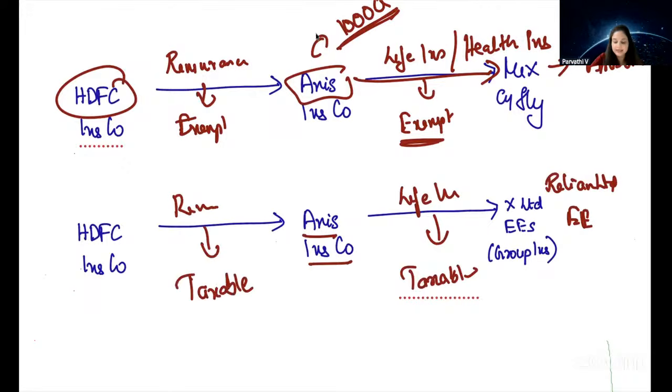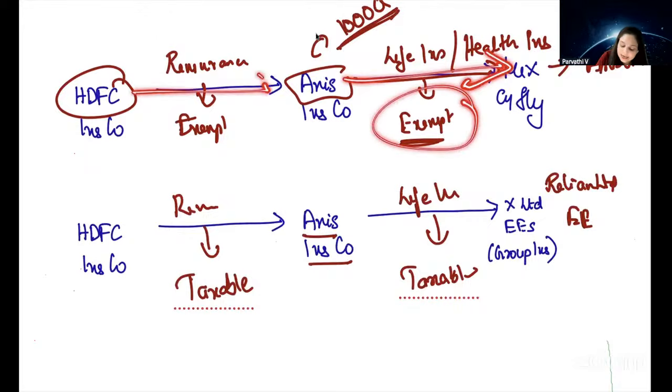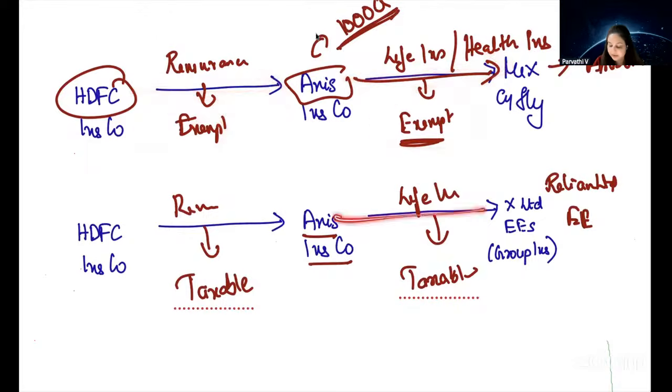Did you understand? Yes. So if the main service is exempt, its reinsurance is also exempt. If the main service is taxable, its reinsurance also becomes taxable. Are we clear?